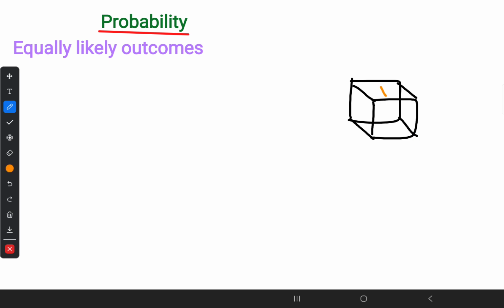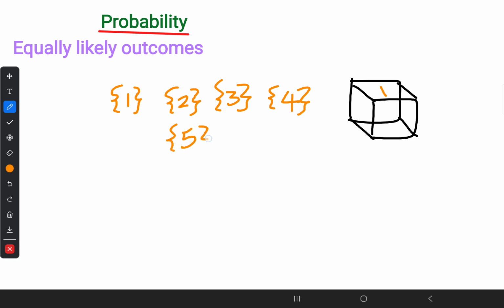It can be a 1. We can't rely on it definitely being 1, but 1 can be an option. Otherwise it might be 2 also. If not, it can be 3 also. 4 also can be on the top, or else 5. That is also suitable. And 6, this is also suitable. Because all have the